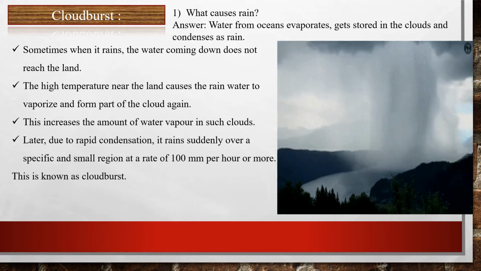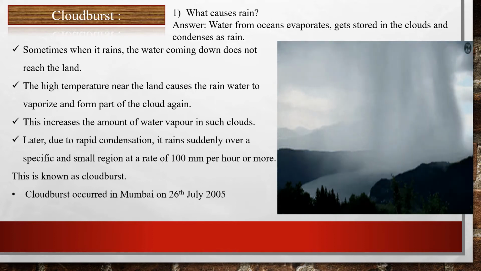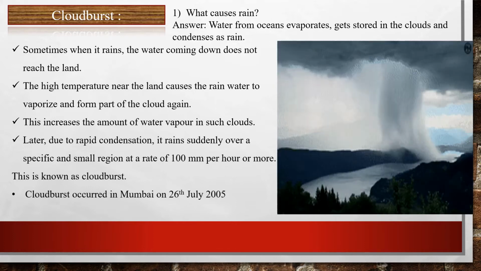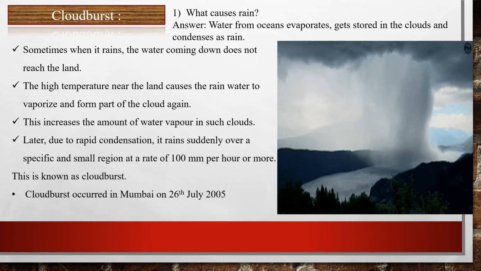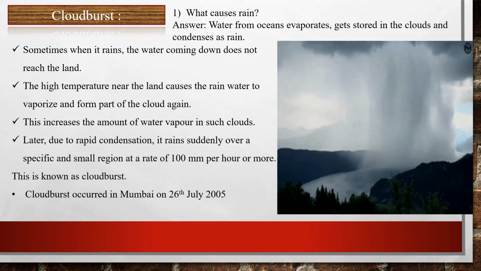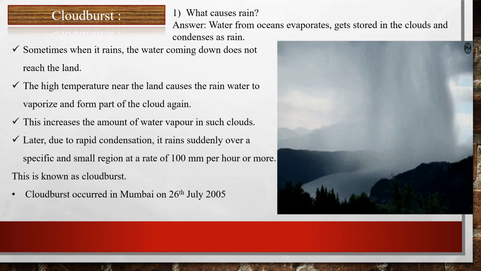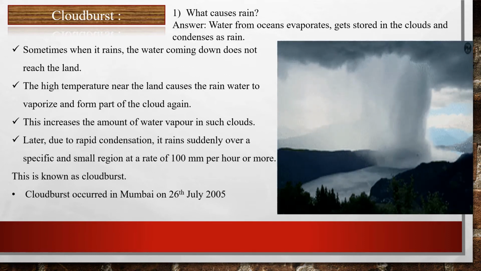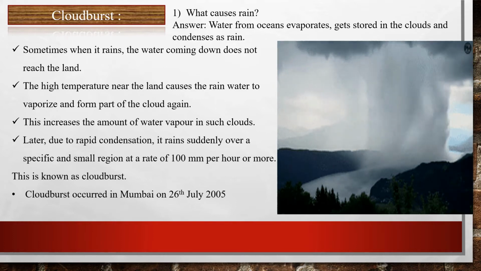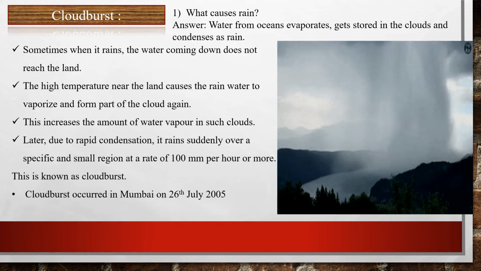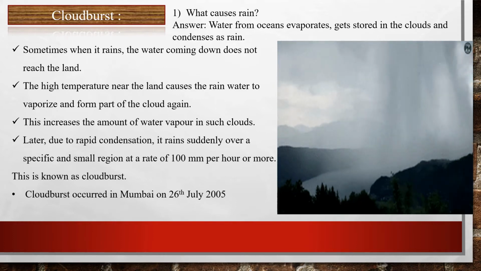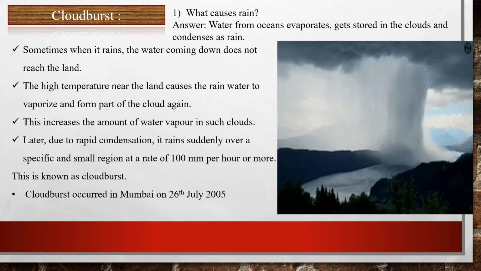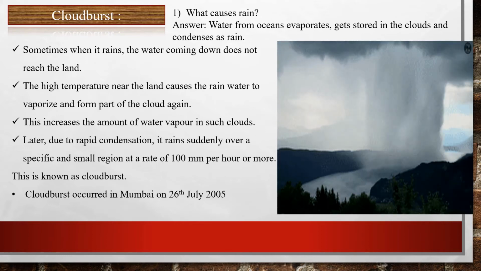A cloudburst that occurred in Mumbai on 26th July 2005 was extraordinary and unforgettable. On that day, it rained about 950 millimeter, that is 37 inches, in 8 to 10 hours, and the entire city of Mumbai was waterlogged and flooded.